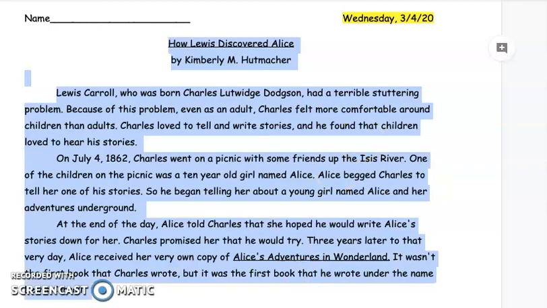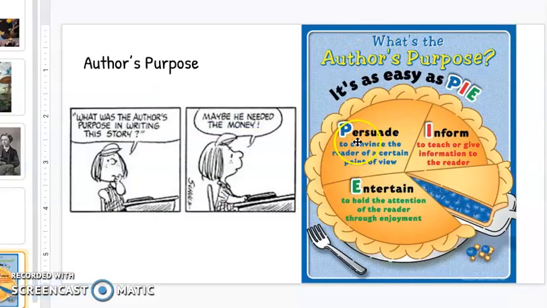What was her reason? So you can kind of think of 3 different reasons that authors usually write something. P is for persuade, to convince somebody. Like, I want to convince you that Alice in Wonderland is the best book. I, inform, is to give information, to teach or give information about Alice in Wonderland. E, entertain, is to do it for fun, to have the reader enjoy the story.